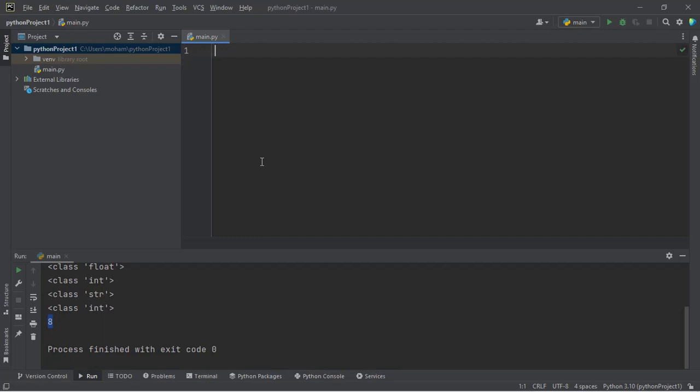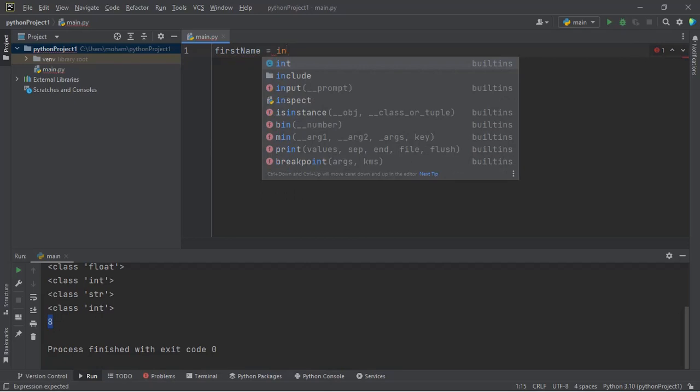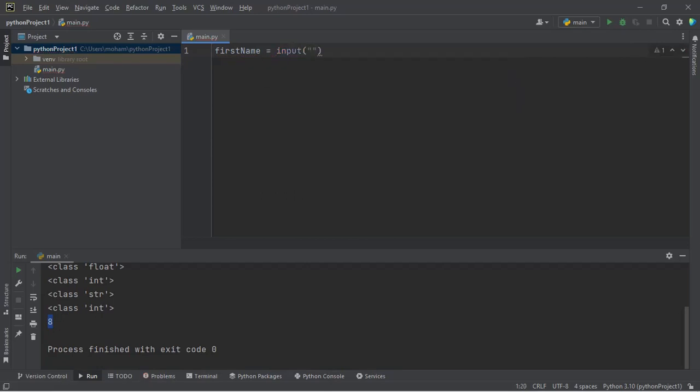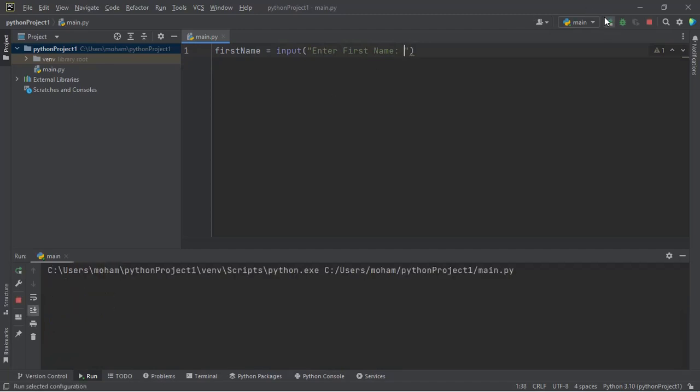Okay, good. So for accepting user input, there's a function called the input function, and this function returns a string data type. So I'm going to say, let's say fName, first name, camel casing convention. Then I will say input, it's a string data type. So enter first name, give a colon, then a space. If I run this code, you see it will prompt me here that I should enter first name. Then you could type something over there.